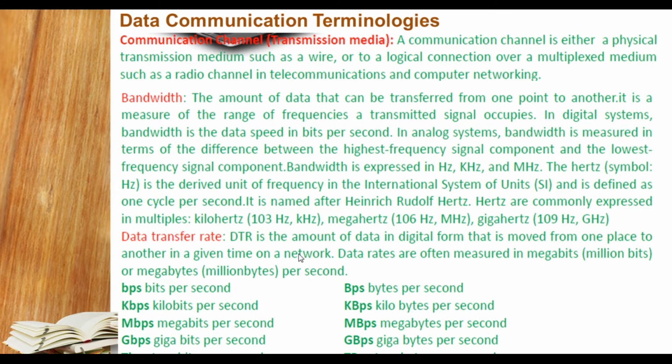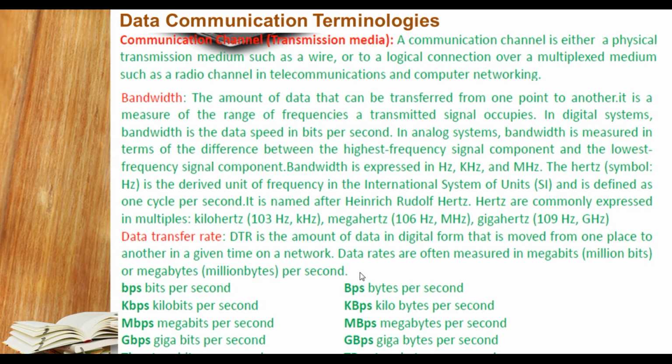Okay student, now we are going to understand what is data transfer rate, also known as DTR. DTR is the amount of data in digital form that moves from one place to another in a given time on a network. You can consider it the same as bandwidth, but it is counted under the size of data. The number of bits or bytes transmitted from one place to another is termed as data transfer rate.